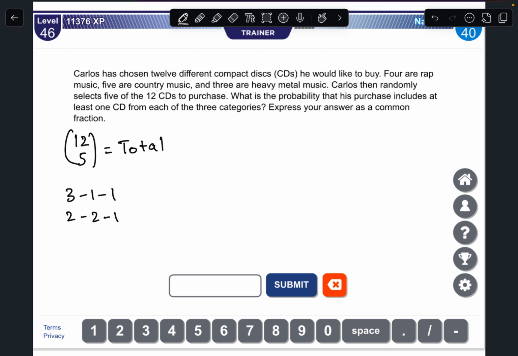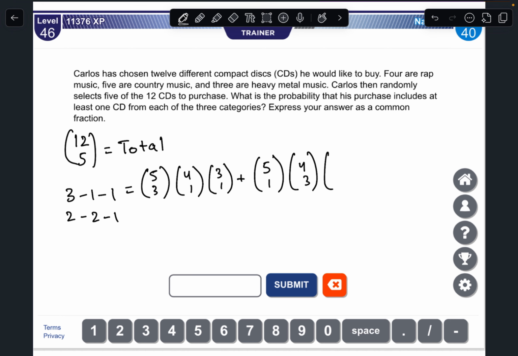So this one equals 5 choose 3 times 4 choose 1 times 3 choose 1, plus 5 choose 1 times 4 choose 3 times 3 choose 1, plus 5 choose 1 times 4 choose 1 times 3 choose 3.